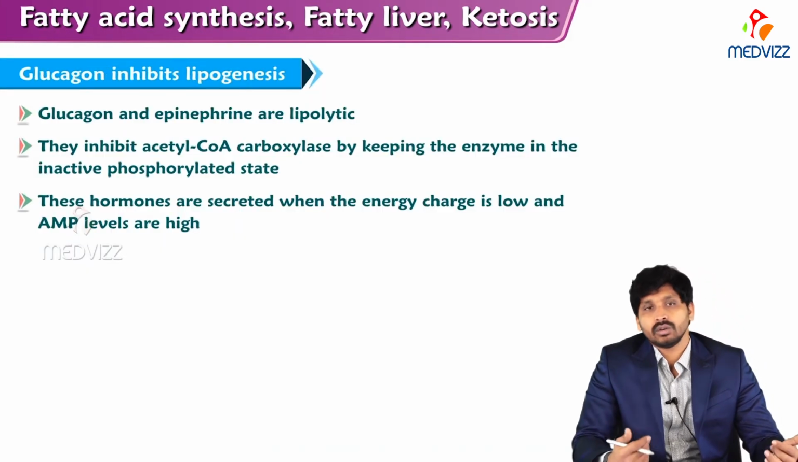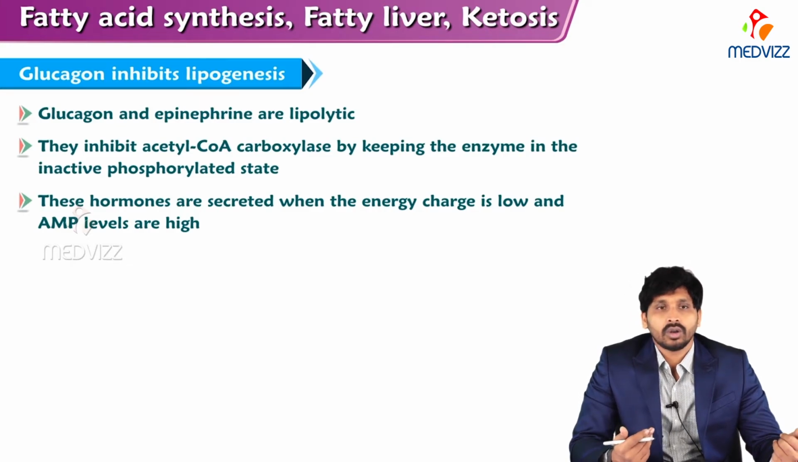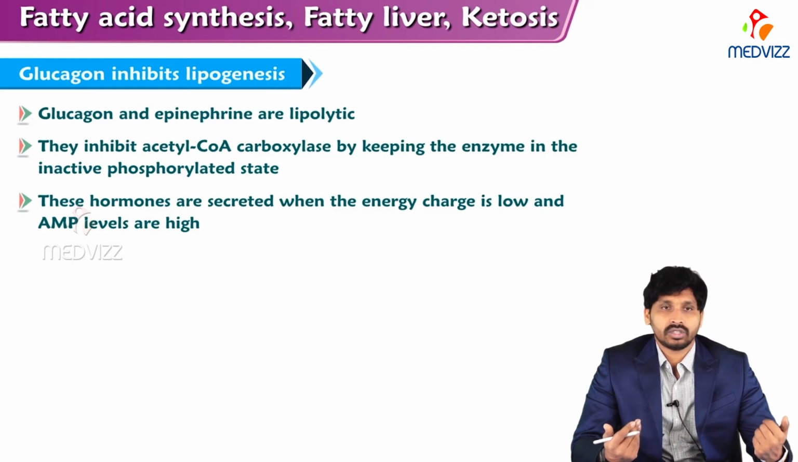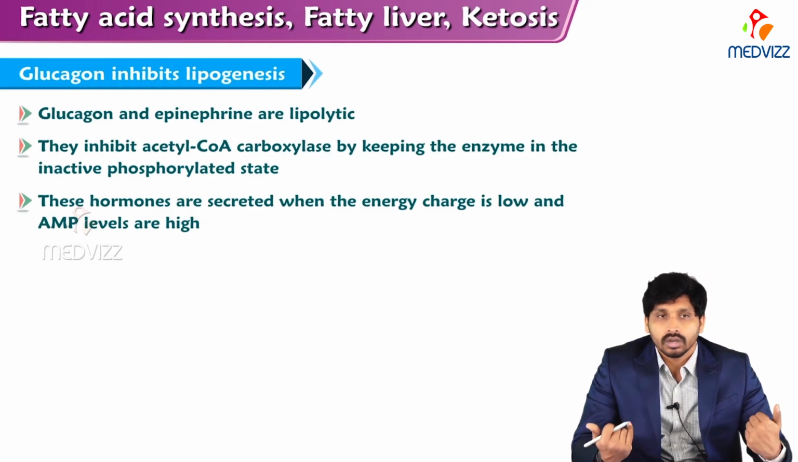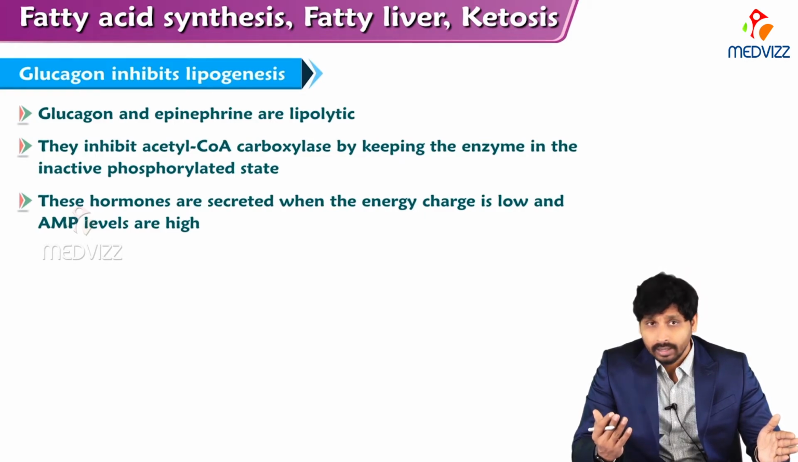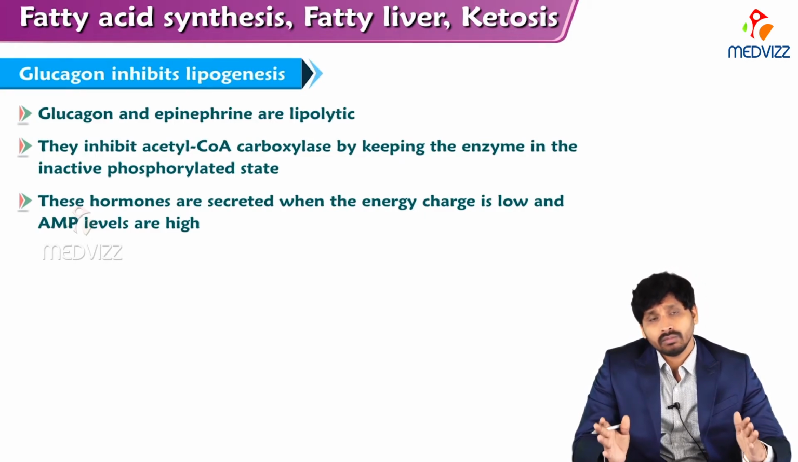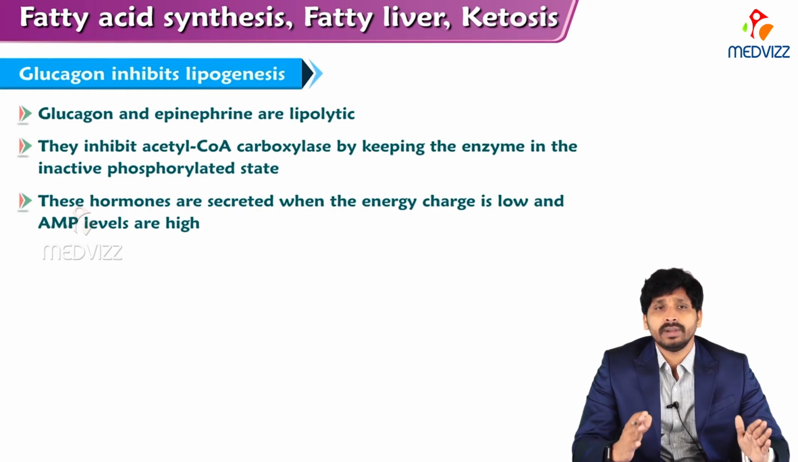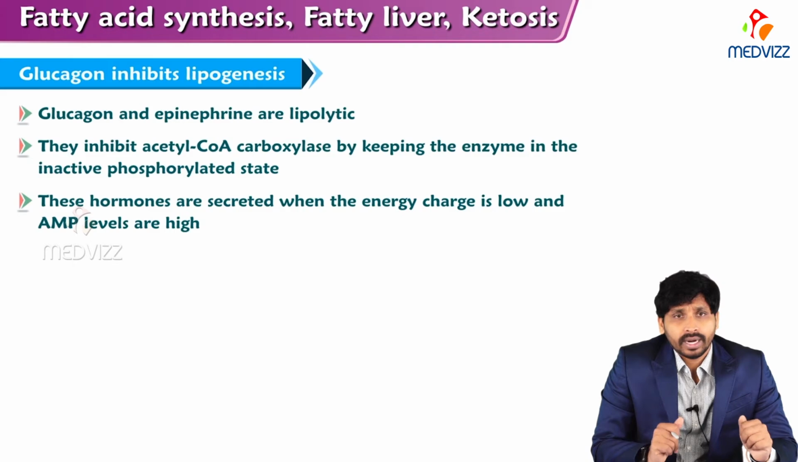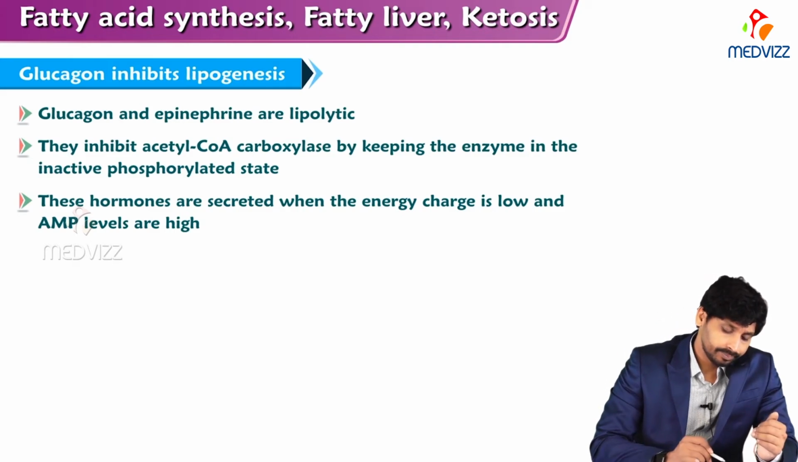As we say, glucagon inhibits lipogenesis, because when we need energy, glucagon comes into action. Glucagon wants free glucose, so it will not allow free glucose to be oxidized. So there is no acetyl-CoA and no lipid synthesis. Rather, whatever glucose is oxidized will go straight into the TCA cycle. That's why glucagon is an inhibitor of fatty acid synthesis.